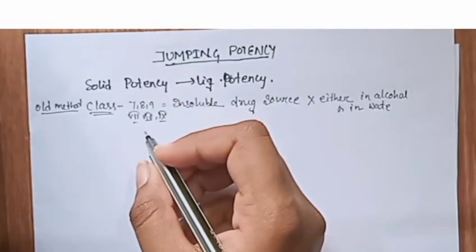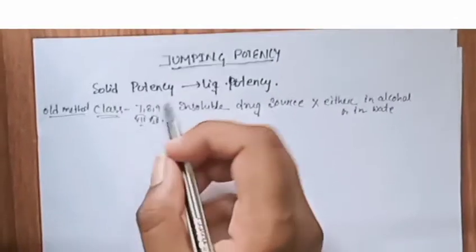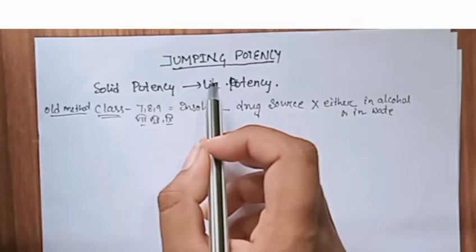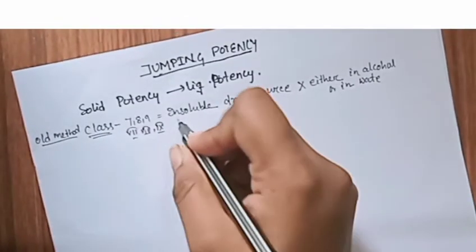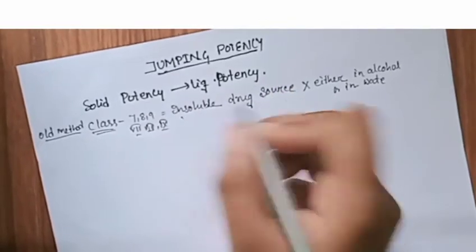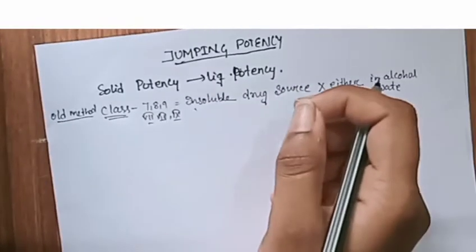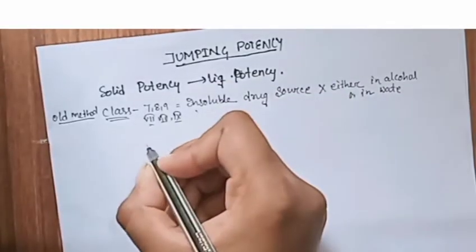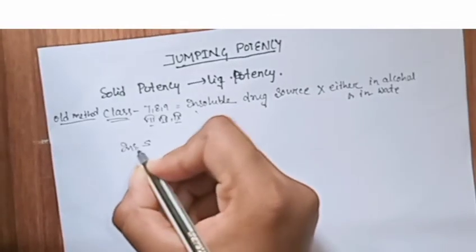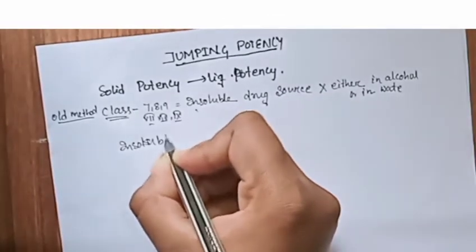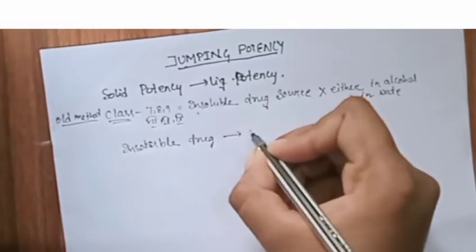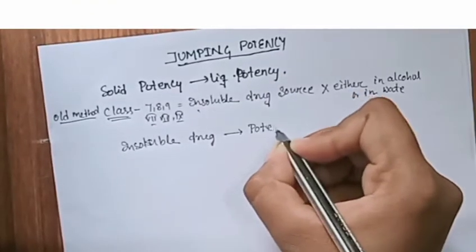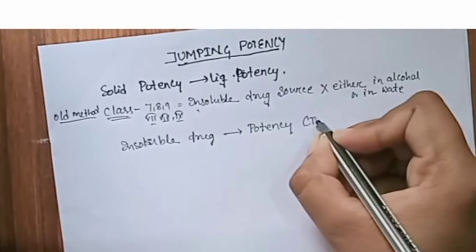This occurs by this step, that is our jumping potency. We know that the substances which are insoluble have their potency formed by the trituration process. So insoluble drugs form potency by what?